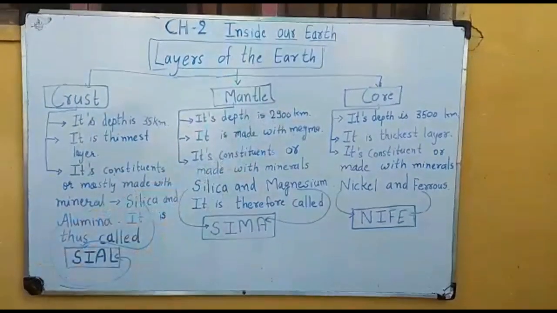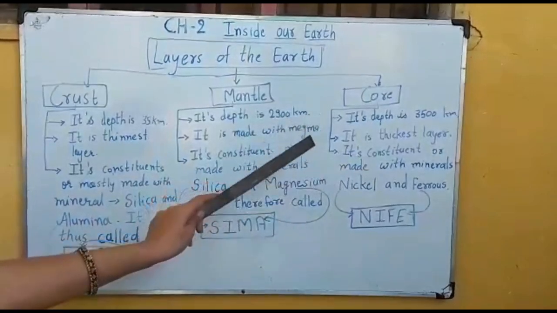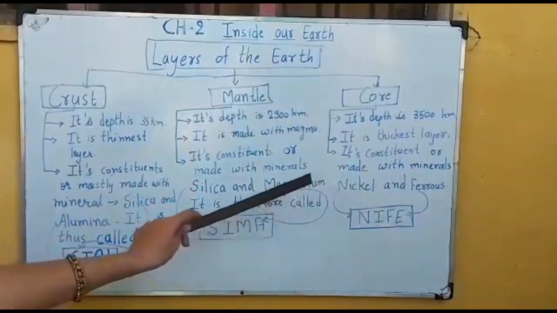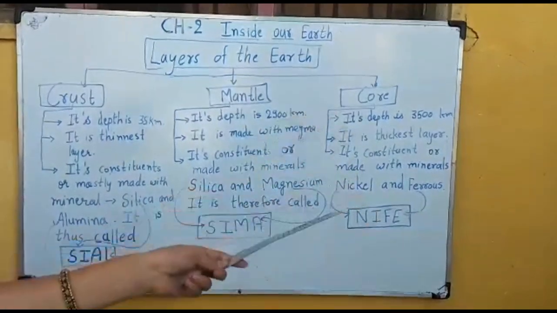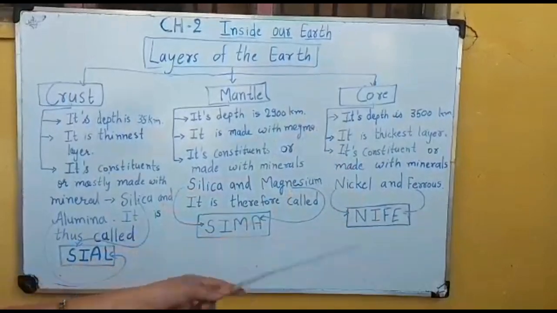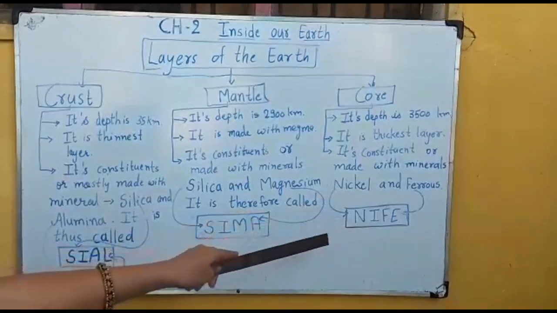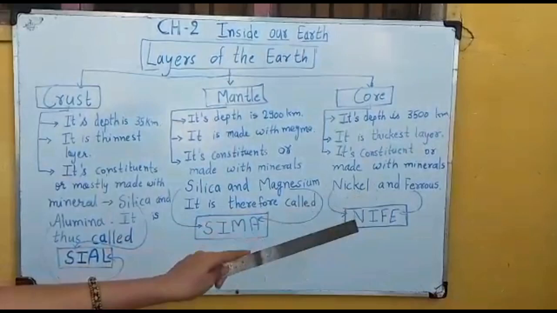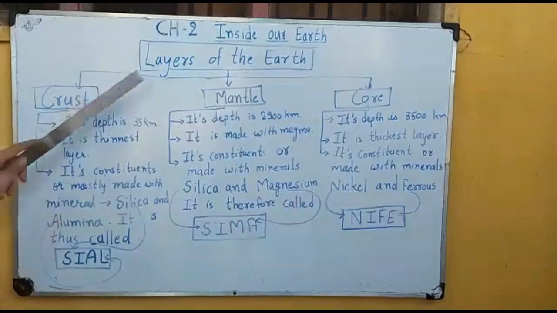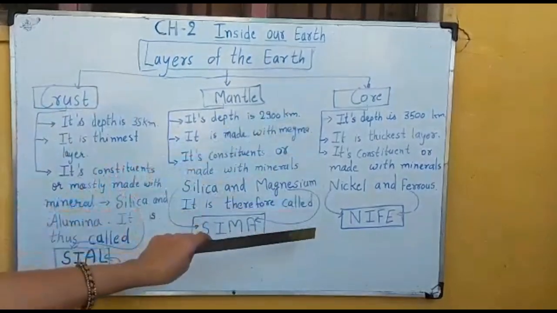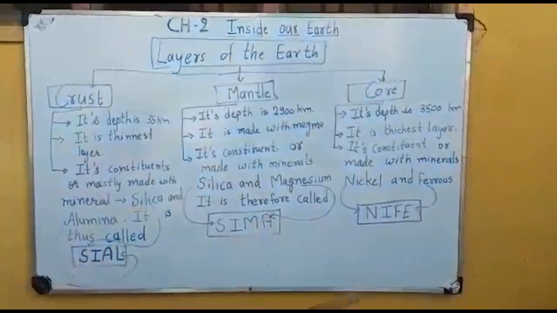And when we move to the core, this layer is constituted of nickel and ferrous. Nickel is also a metal, and ferrous means those metals that contain iron. That's why Ni stands for nickel and Fe stands for ferrous. So the name is Nife. So the core is made of Nife. Crust Sial, mantle Sima and core Nife. These three layers are mostly made of different minerals.